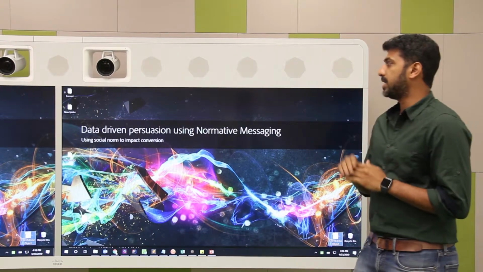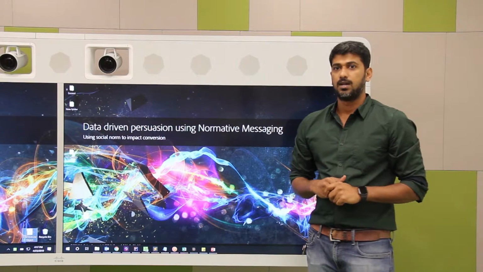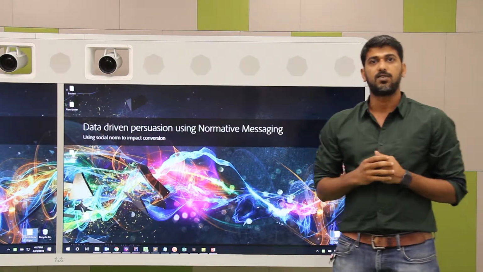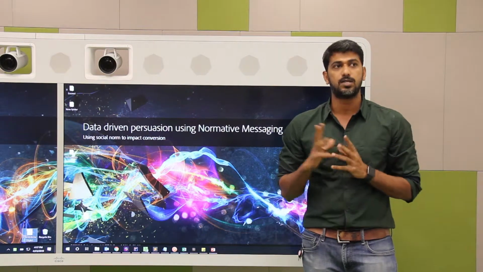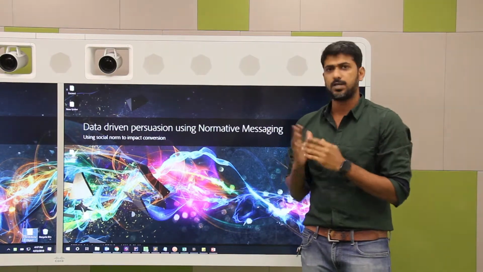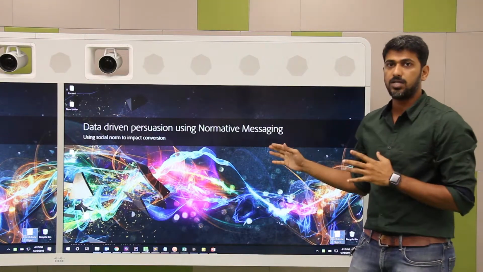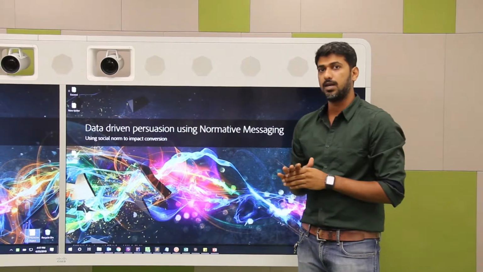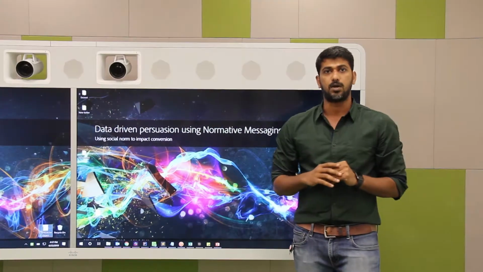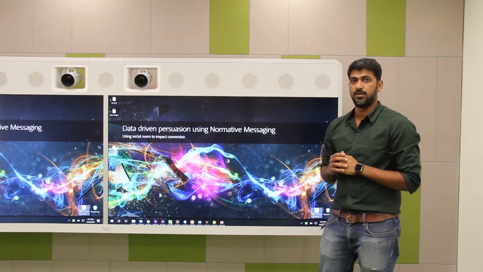So welcome to data-driven persuasion using normative messaging. Now, you may have all seen rudimentary forms of messaging such as "booked 6 times in the last 1 hour" or "only 6 rooms remaining," etc., especially in the online travel and hospitality space. Now, in this next-gen demo, we're going to show you how, using artificial intelligence, machine learning, and the power of Adobe's Experience Cloud products, we're going to make these messages truly personalized and impactful.